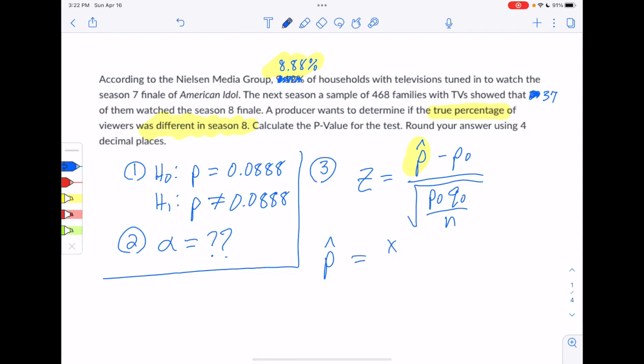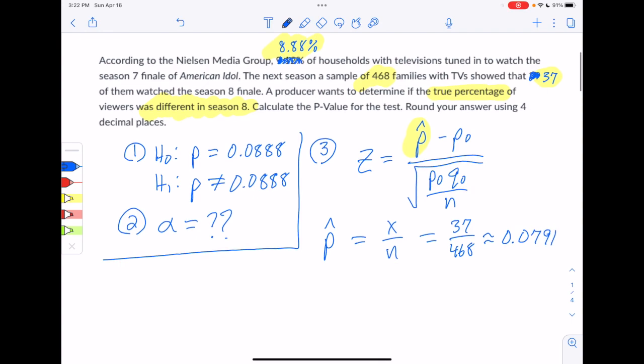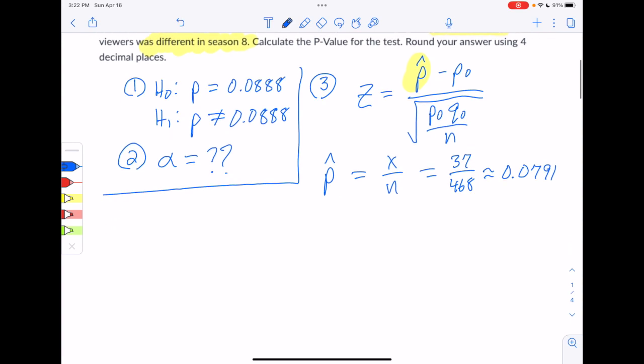P hat would be x over n, the number of successes in our sample. And they told us that we had 37 successes out of 468 families. So that's our x and our n there. So 37 for the x, 468 for the n. Do that division, round it to the standard 4 decimal places, and you will get 0.0791. All right, so once we have that, we can start jumping in and evaluating our test statistics.